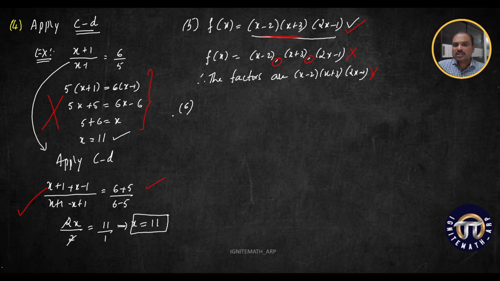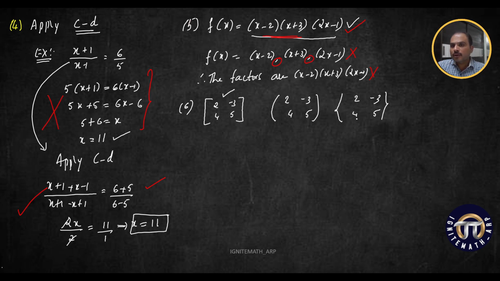So the next very important point is, whenever you are getting a question on matrices, you say, oh, it's very easy, I can easily do it. Yes, obviously you will arrive at the right answer, but you fail to express the answer in the square bracket. Clear? 2 minus 3 4 5, it should be expressed in this way only. In a hurry, what you do, you express it in a round bracket, or in a curly bracket, or you don't use any brackets at all.